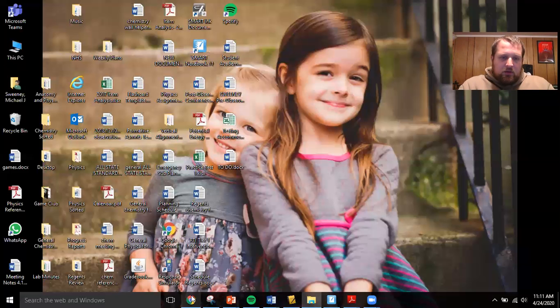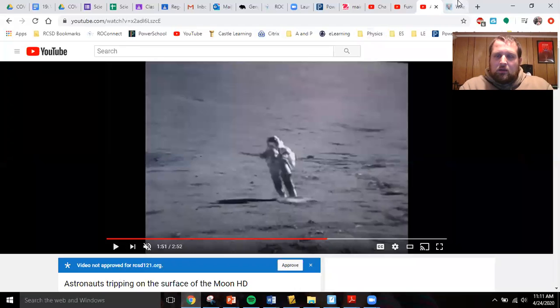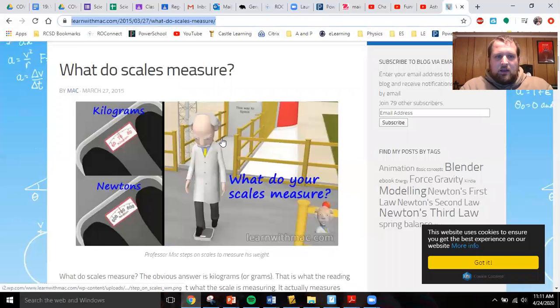I have shared with you a link to an article on what scales actually measure. If you look at a scale and think about what it is measuring, is it measuring your mass or your weight? The way it works, it's measuring the force of the Earth accelerating you down, like you're pushing down on the scale because of gravity.